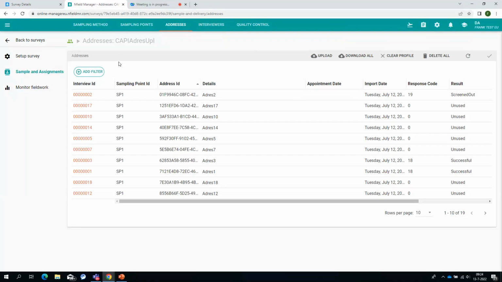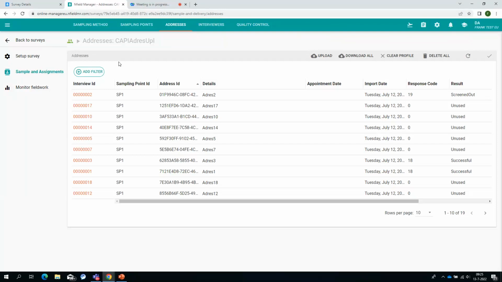Those CAPI what addresses have their response codes that the interviewer can choose when starting an interview. Because we are merging managers now, that also means that we have merged those CAPI codes with the online codes. Because we are using these now in the same manager, you now need to designate for every response code, whether this is a CAPI or an online response code, or both.